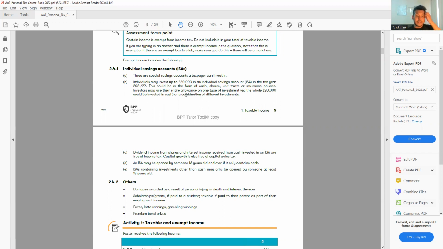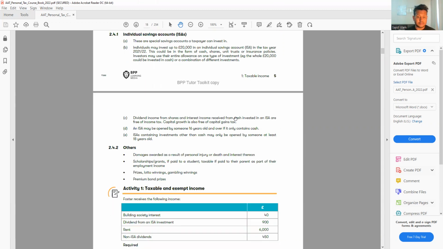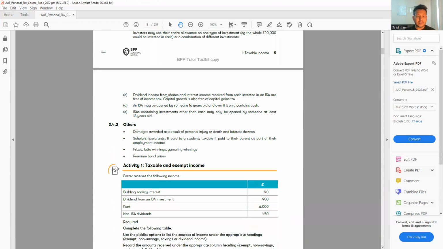An investor may use their entire allowance on one type of investment. For example, the whole £20,000 could be invested in cash, or in a combination of different investments. It doesn't matter, but the total has to be £20,000. Dividend income from shares and interest income received from cash in an ISA are free from income tax. So any sort of income you receive from the ISA, the individual savings account, will be exempt.